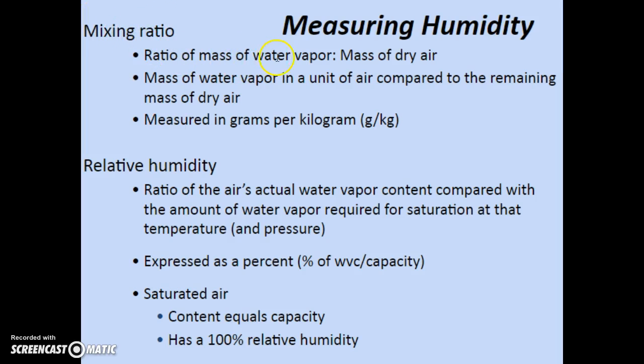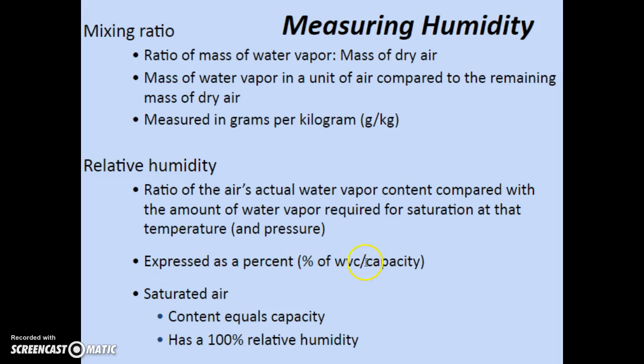The mixing ratio is the mass of water vapor to the mass of the dry air itself. That is, the mass of water vapor in a unit of air compared to the remaining mass of the dry air. So we've got this ratio, and it's measured in grams per kilogram. We've also defined relative humidity. It's the ratio of the actual water vapor content compared with the amount of water vapor required for saturation at that temperature, and technically at that pressure. It's expressed as a percent.